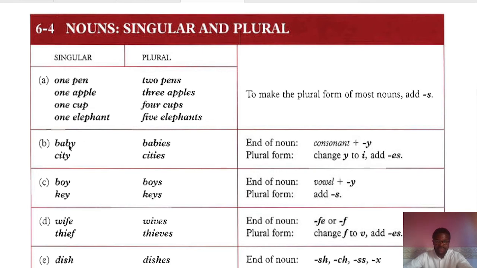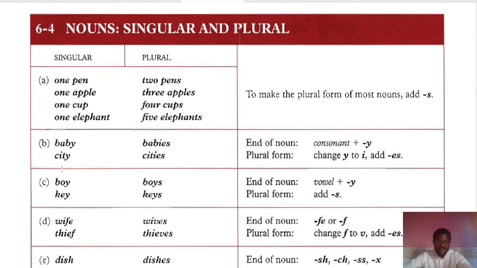And you can see B falls in that category because it's not A or E or I or O or U. So we have to change the y to i, and then we add es. And that is exactly what we did here. So baby becomes babies. Same goes for city. You see, T is a consonant. So we change the y to i, and then we add es. Cities. That is exactly what was done here. And as you can see, CDs.